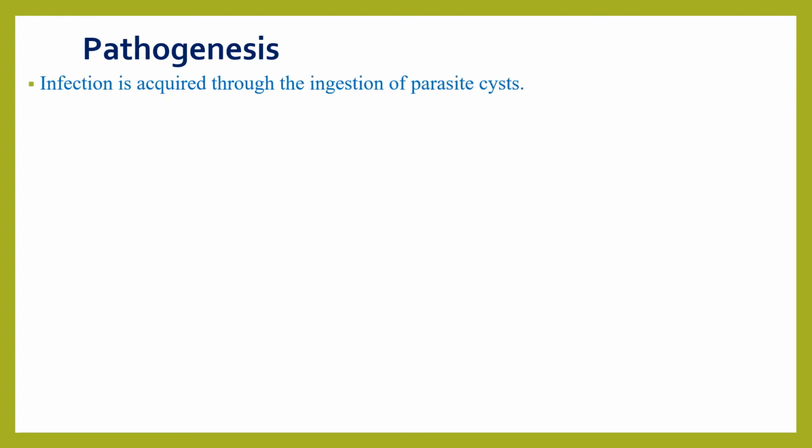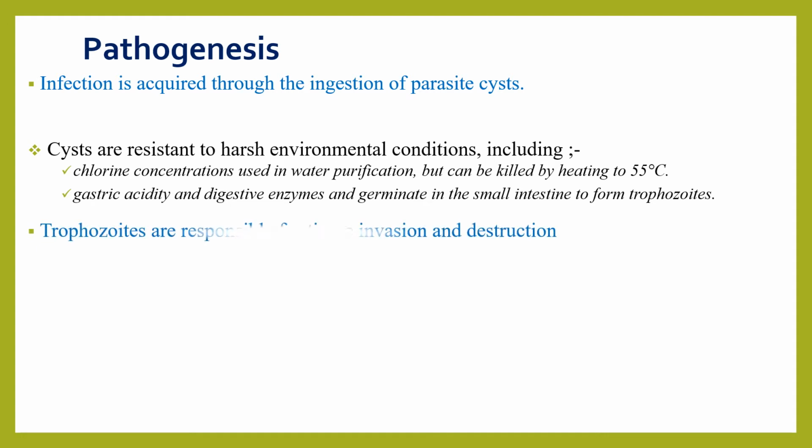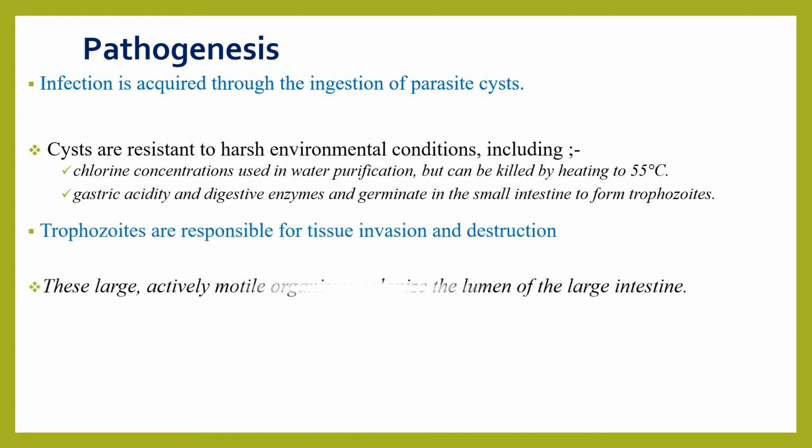Regarding pathogenesis, infection is acquired through the ingestion of the parasite cyst. The cysts are resistant to harsh environmental conditions, including chlorine concentrations used in water purification, but they can be killed by heating to 55 degrees Celsius. They are also resistant to gastric acidity and digestive enzymes, and they germinate in the small intestine to form the trophozoites. The trophozoites are responsible for tissue invasion and destruction. These large, actively motile organisms colonize the lumen of the large intestine.